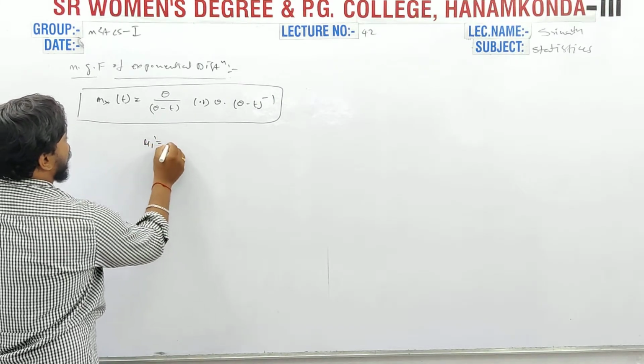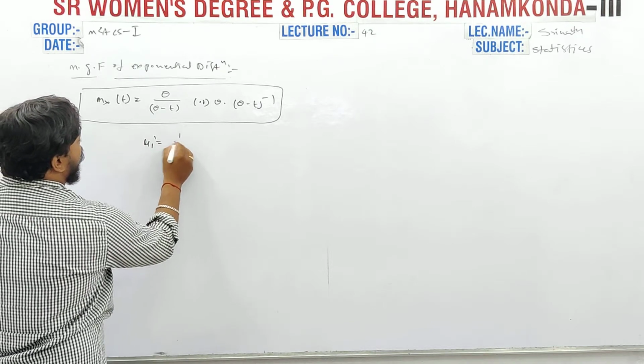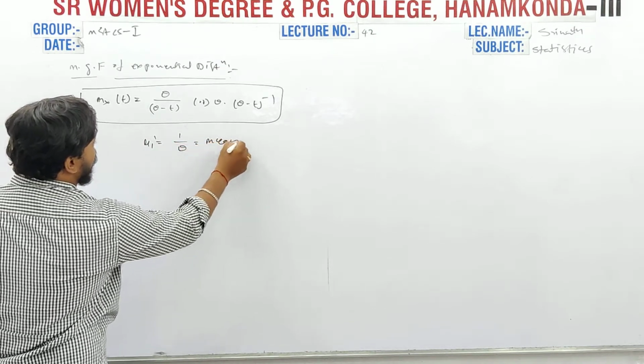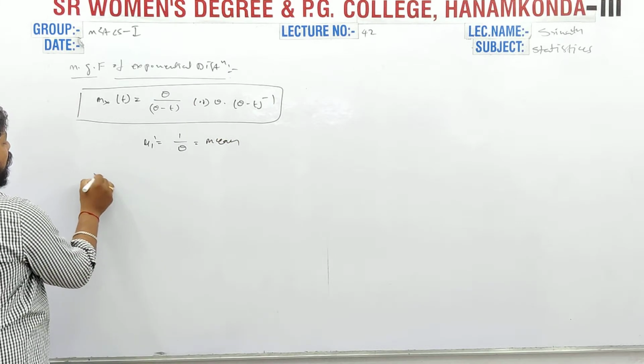Here mu1 dash is equal to 1 by theta, that means the mean, and we want to find the variance.